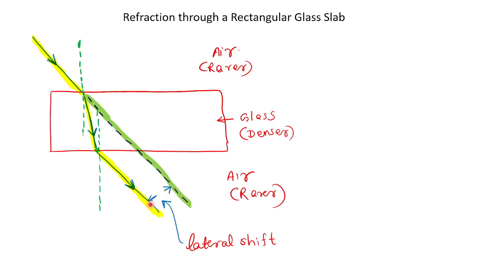So this distance is said to be lateral shift. In the higher classes, you will learn the formula for finding this distance. The deviation is only due to the glass slab. If the glass slab is not placed, the light will be passing through this green colored path. Since the glass slab is placed, there is a lateral shift. All of you clear? Understood?